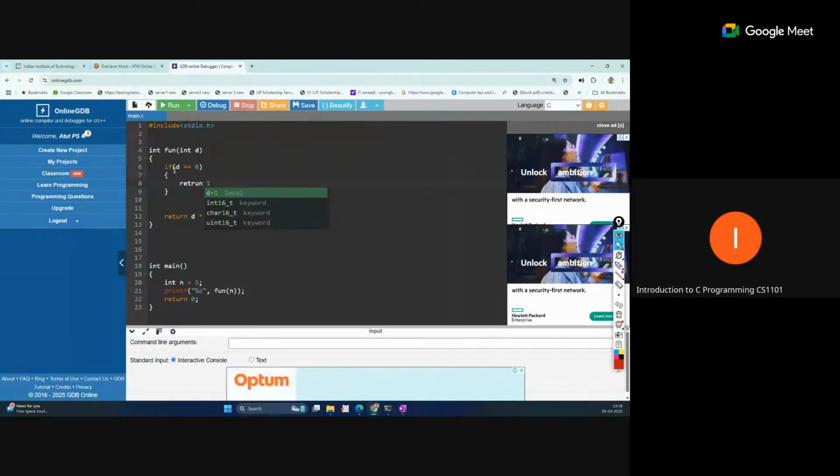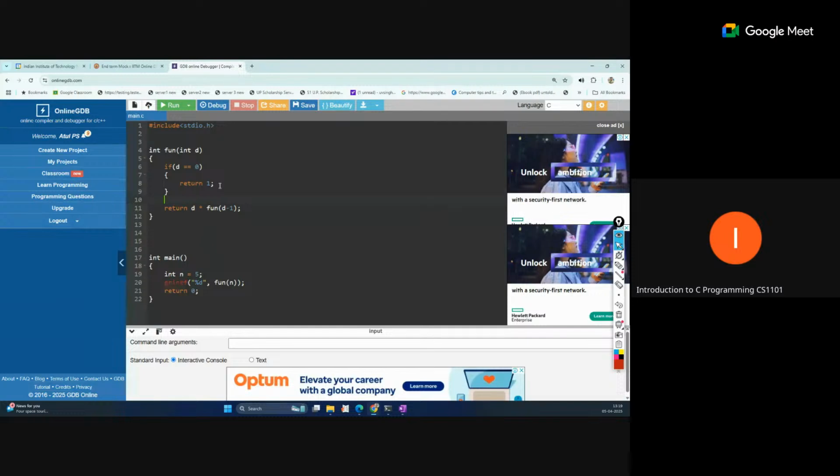When this return is performed, at that time the function actually stops. The execution is stopped at that point. So the next part will not be executed when this return statement is performed.